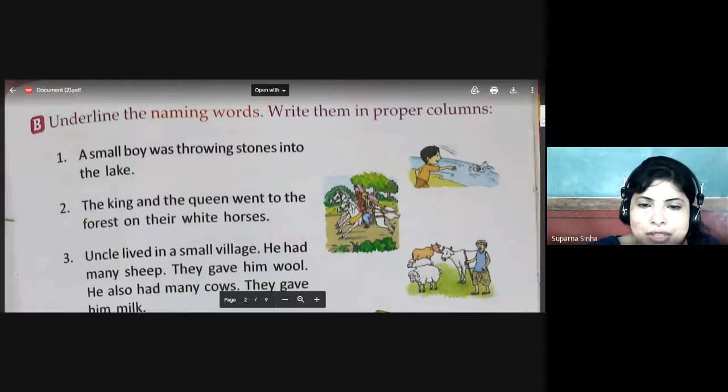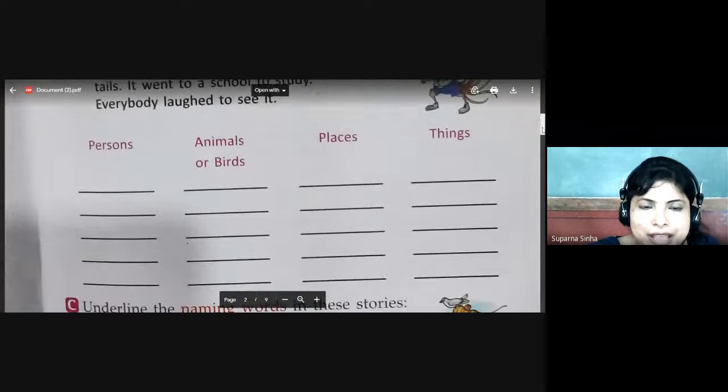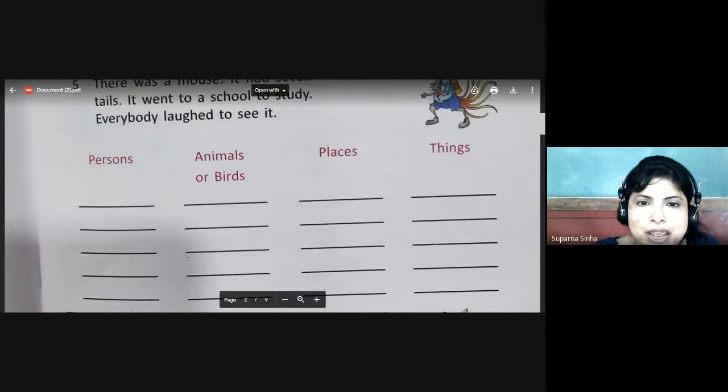Here at the bottom there is a column. We have to write the names in that column after underlining. So see here children, there are 4 options: person, animal or bird, place and things. So we have to divide the names of person, animal or birds, place and things in the 4 columns.